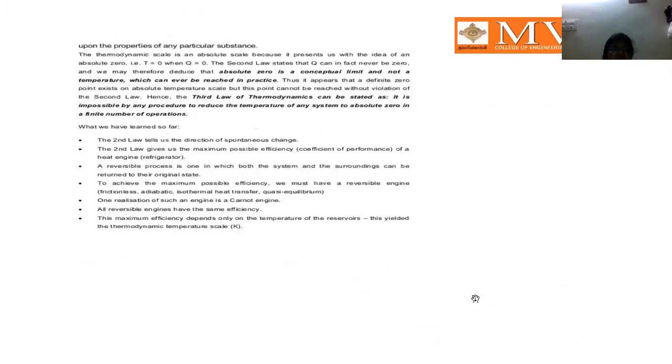Those are some points for the second law of thermodynamics. Today this is our class. The second law tells us the direction of spontaneous processes. It gives the maximum possible efficiency of a heat engine or refrigerator. A reversible process is one in which both system and surroundings can be returned to their original state.